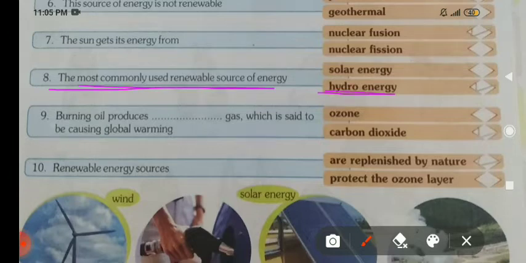Come to the ninth. Burning oil produces a gas which is said to be causing global warming. Burning oil produces the gas called carbon dioxide.